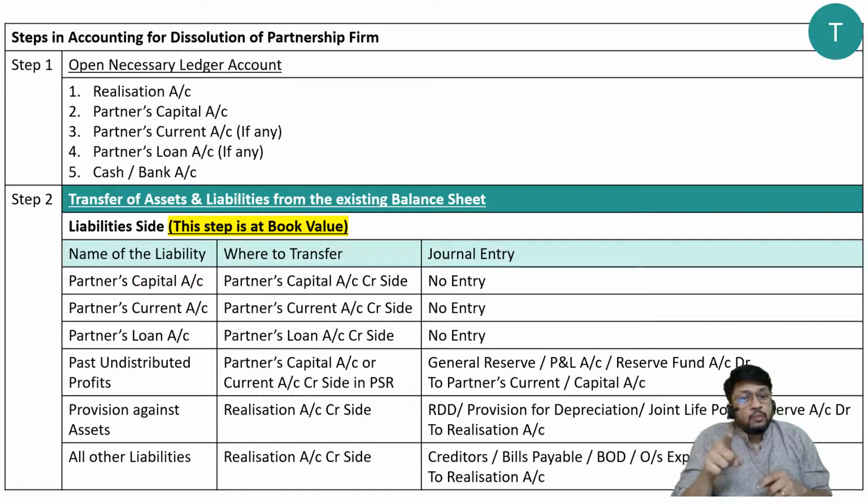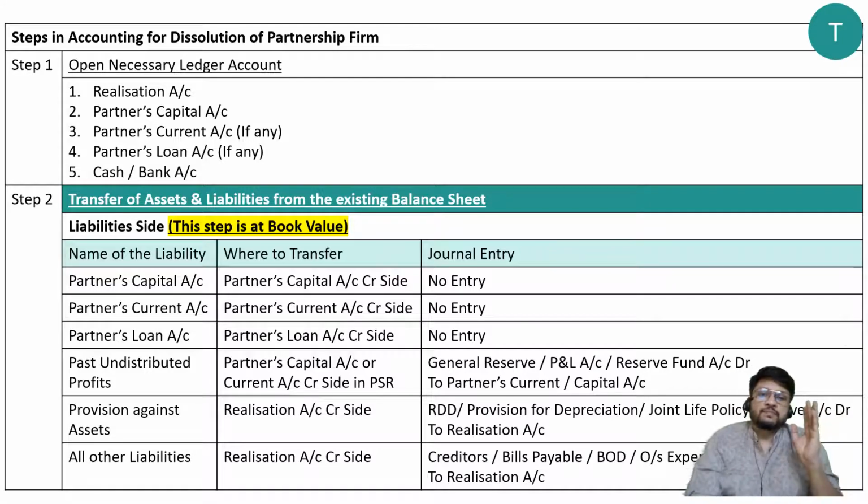When you go to a normal shop for a normal purchase, he will say that the shop is not for sale, only the dresses in the shop are for sale. But now since the partnership firm is dissolved, business is discontinued, the entire shop is for sale, not just the goods in stock, but the entire shop itself. So land, building, plant, machinery, furniture, vehicles, stock, debtors, investments, loose tools, everything will be laid out on the table called realization account. On one side of the table there is an accountant.